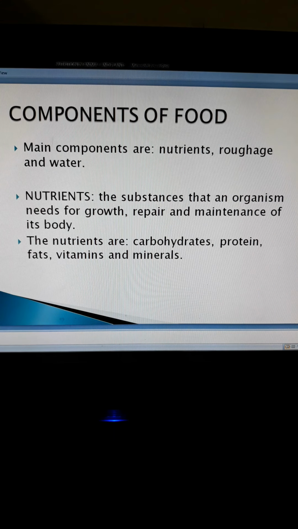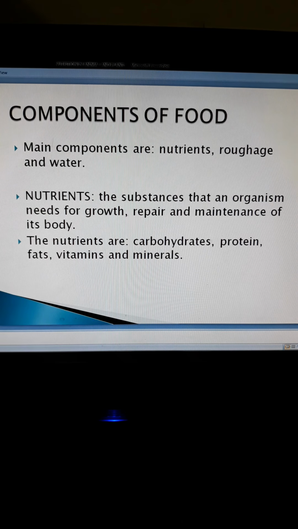Now we come to the next topic, components of food. The main components of our food are nutrients, roughage and water. Nutrients are those substances that an organism needs for growth, repair and maintenance of its body.